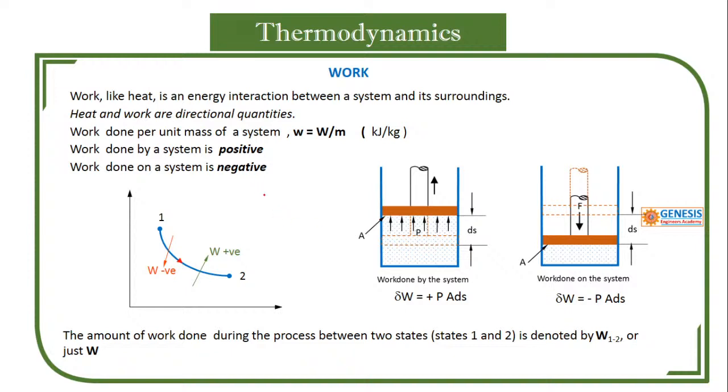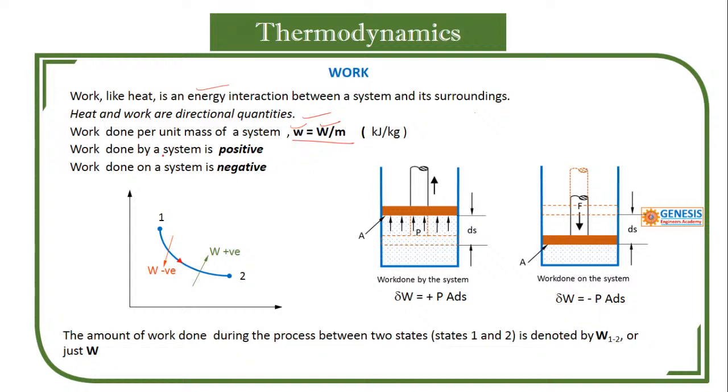Like heat, work is also an energy interaction between the system and surroundings. So heat and work are directional quantities. In what direction? That is, added or rejected into the system or out of the system. That is direction. Like heat, we also use small w, capital W. If it is capital W, that is the quantity, then there is the mass involvement.